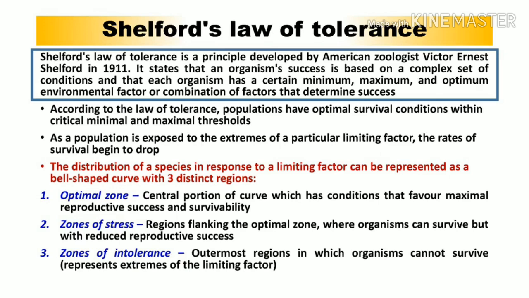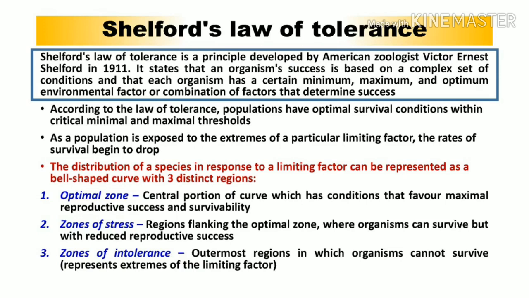Especially when we study microbiology, we see some kind of temperature dependency in organisms. A particular microorganism has a minimum temperature range, a maximum temperature range as well as an optimum temperature range. That indicates that an organism functions in its best way mainly at the optimum range, not at the minimum or the maximum, but at the optimum range. The same concept applies to Shelford's law of tolerance also: an organism performs best at its optimum range or optimum zone as compared to the minimum and maximum range.